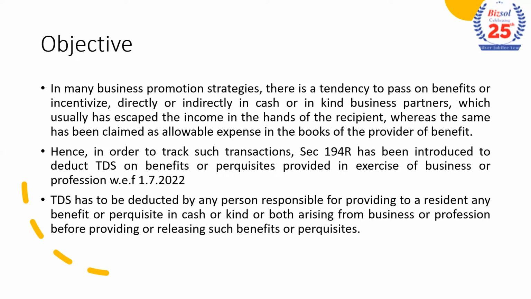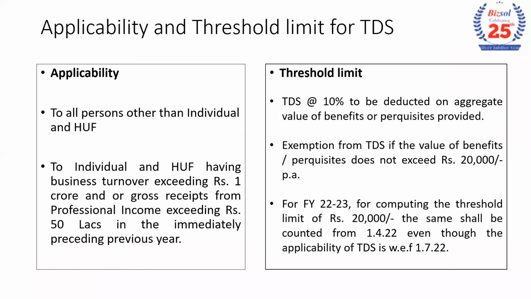The basic logic of income tax is that once any expense has been claimed by one person, it should be income in the hands of others. So if a business entity is claiming any expense, it should be treated as income and offered for income tax.